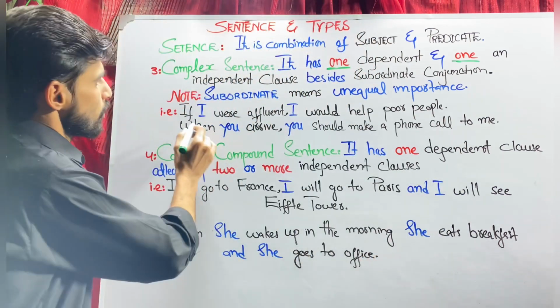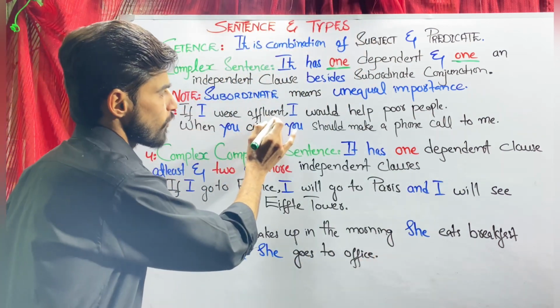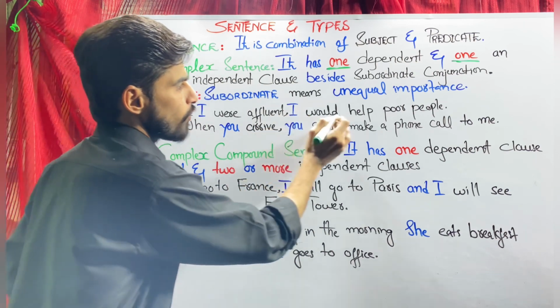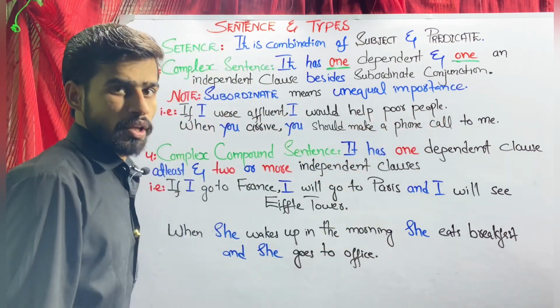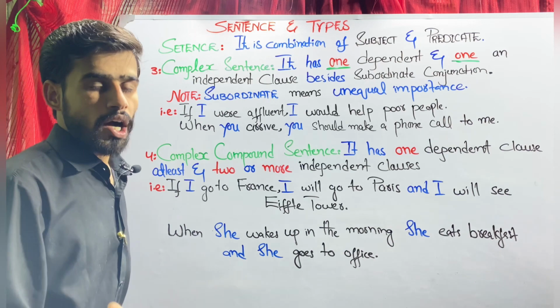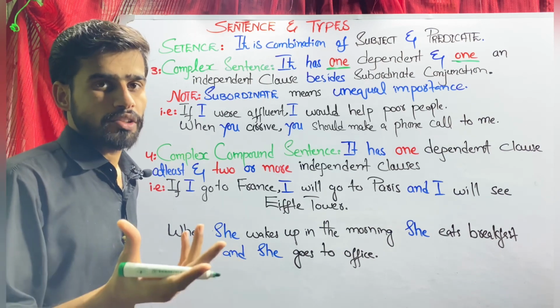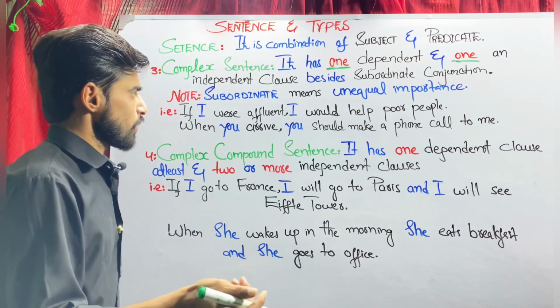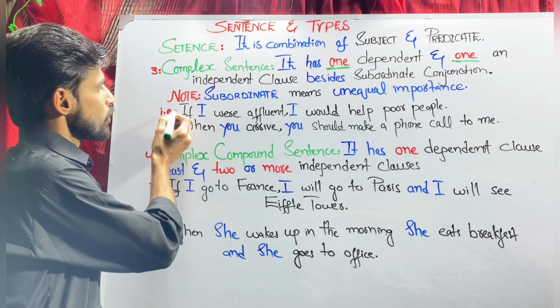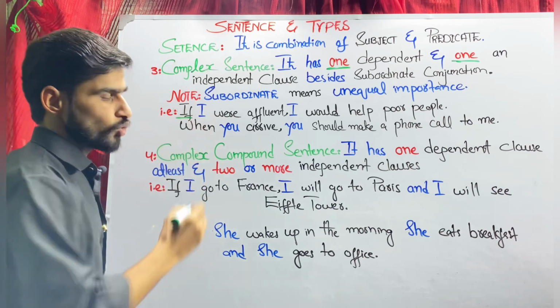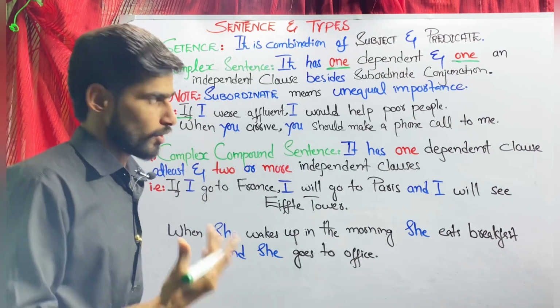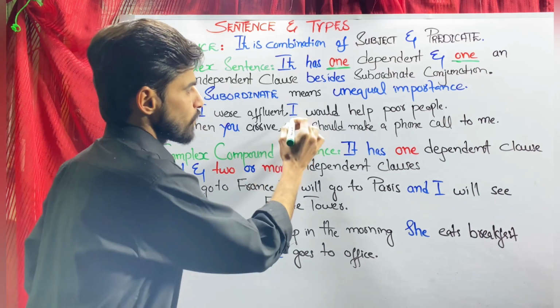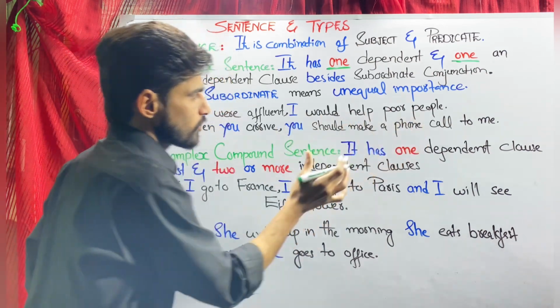For example, if I were affluent, I would help poor people. Now, how do you know about clauses, which one is dependent and which one is independent? If there is a subordinating conjunction, that clause would be the dependent clause. Alright, and the second one is the independent clause.